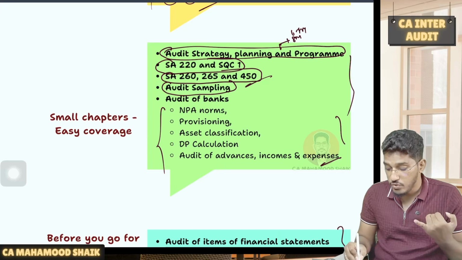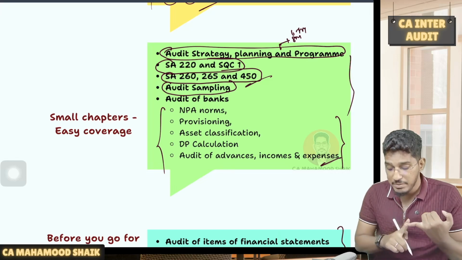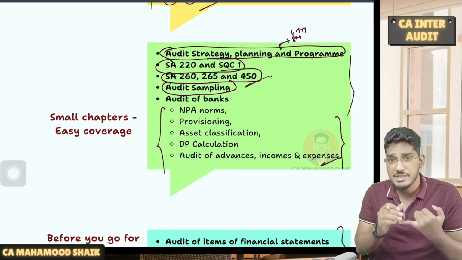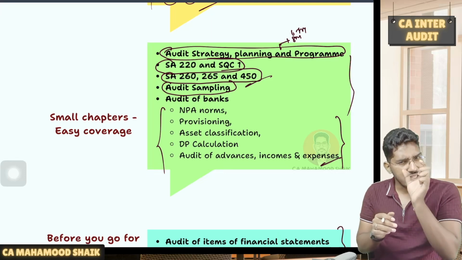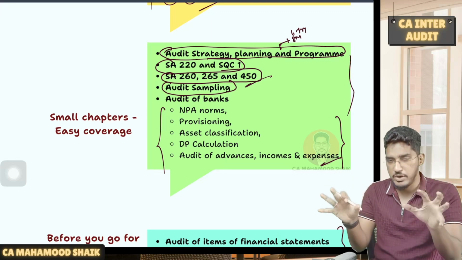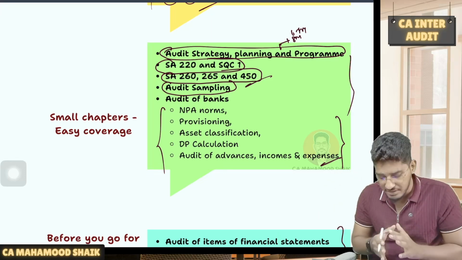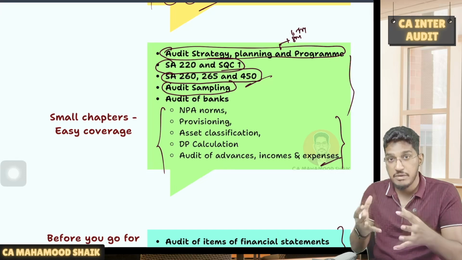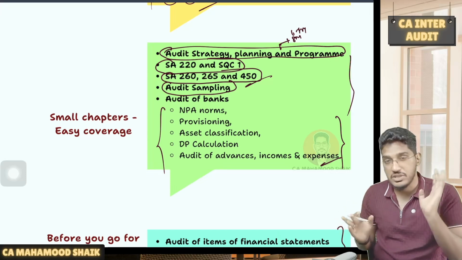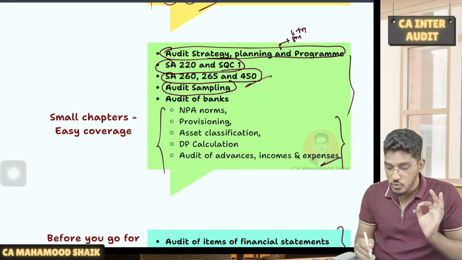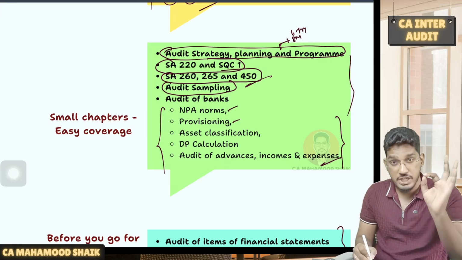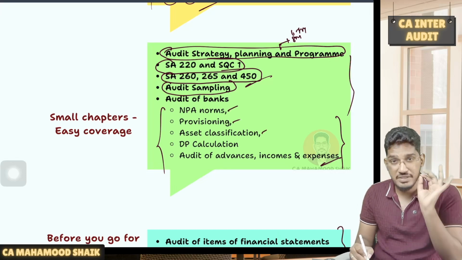So that's why I don't want you to miss out anything. These NPA norms, the list of concepts which I'm going to say here, have a glance. I don't expect you to memorize it. I want you to have a glance at this, a novel reading whereby you capture the important details. Such a simple reading should be given. So what are they? NPA norms, provisioning requirements, asset classification: when standard, when doubtful, when loss.